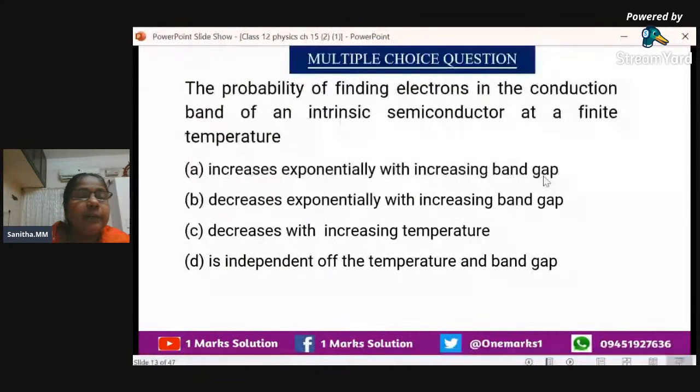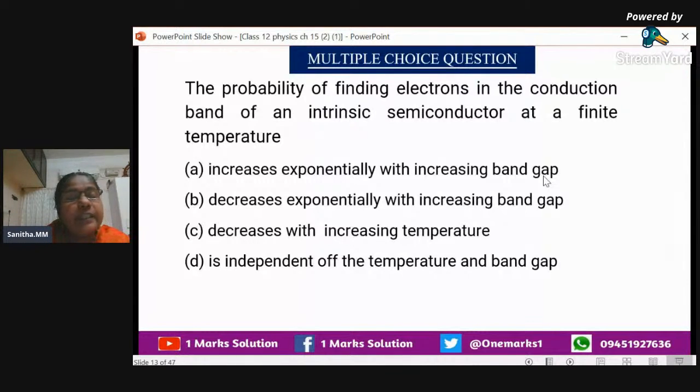Electrons, we will see that it increases exponentially. One equation is there, proportional to e raised to minus Eg divided by 2 kBT. From that exponential equation, we will get it. The options, we will just read them out. Increases exponentially with increasing band gap. No doubt, it won't be possible. It won't be like that. We won't get the electrons.